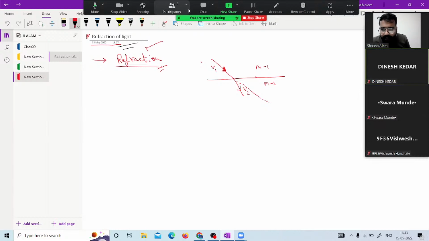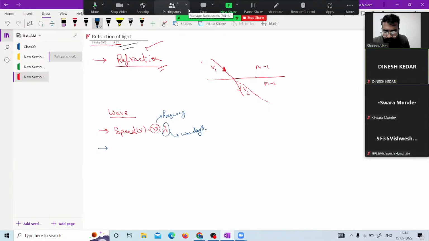So for that, let us calculate the wave nature as well. If we talk about the wave nature of a monochromatic light, first is speed. What is the speed? Speed v is equal to nu lambda, where nu is, what is nu? Any one of you? Nu is frequency, right? Now what is lambda? Lambda is the wavelength. So we need to see other parameters as well.